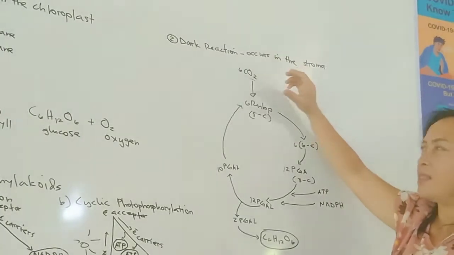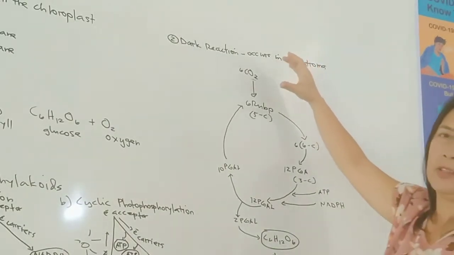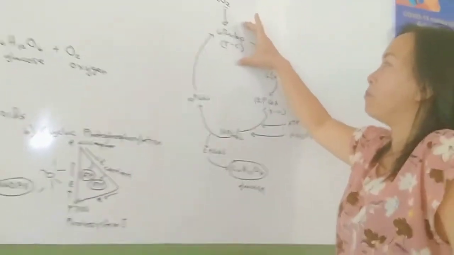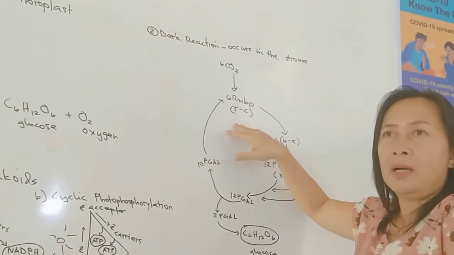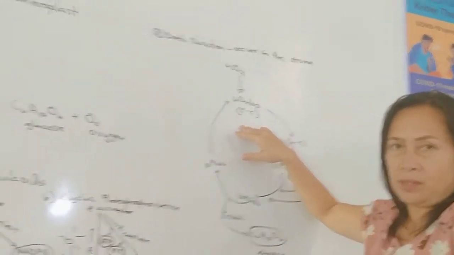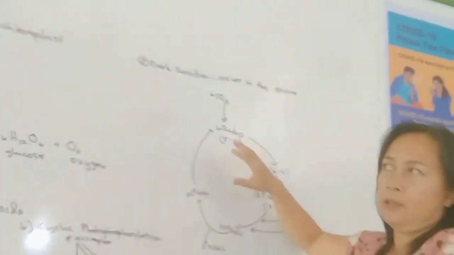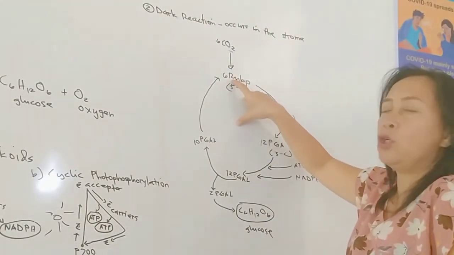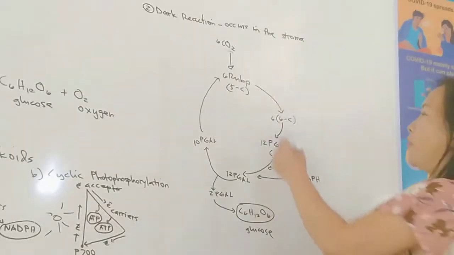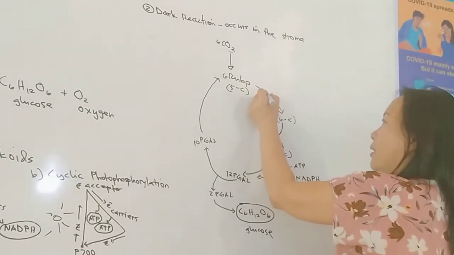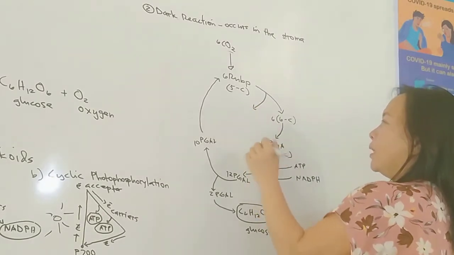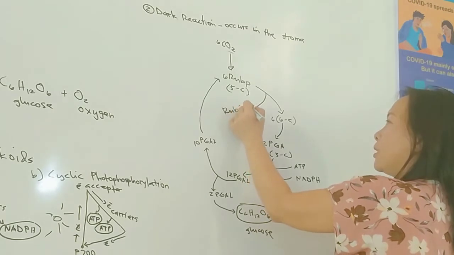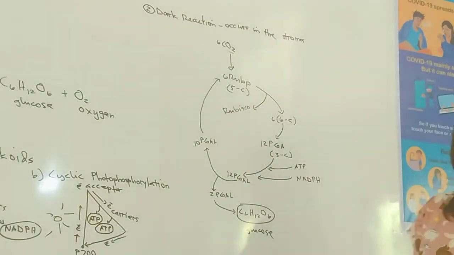Now, what will happen to this carbon dioxide? The carbon dioxide, what you exhale, will be trapped by the molecule present in the chloroplast of the leaves. We call this molecule RuBP, or ribulose biphosphate. The acceptance of carbon dioxide by RuBP is catalyzed by rubisco.